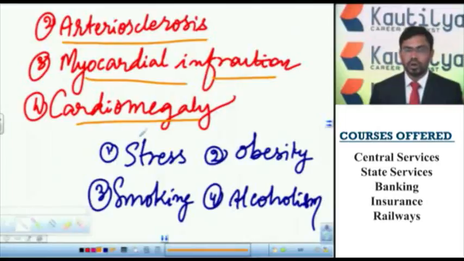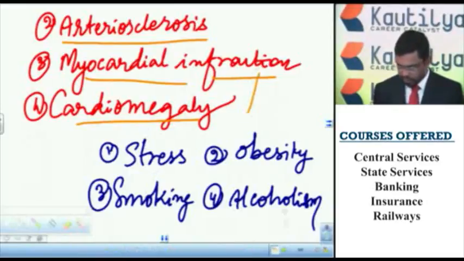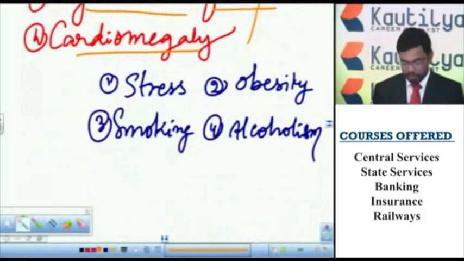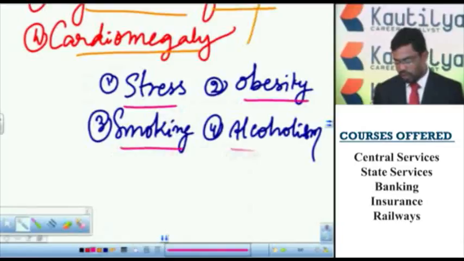This enlargement is called cardiomegaly. It may also lead to heart attack. And these are the external factors which either directly or indirectly influence the rate of heart attack. So these are stress, obesity, smoking, and alcoholism.